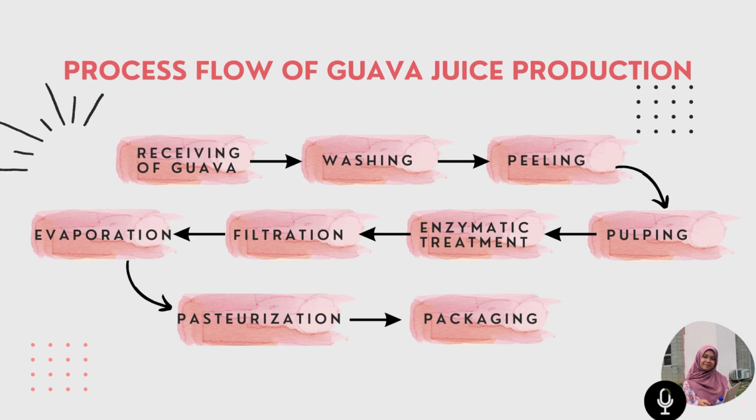The sixth process is filtration to remove impurities. The seventh process is evaporation to achieve desired concentration. The eighth process is pasteurization to eliminate microorganisms. The last process is packaging. Packaging of guava fruit juice in glass bottles or paper plastic and labeled before ready to be distributed.